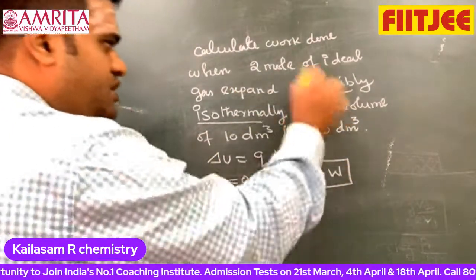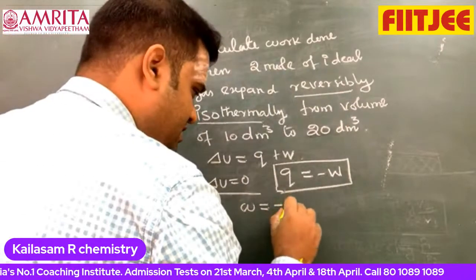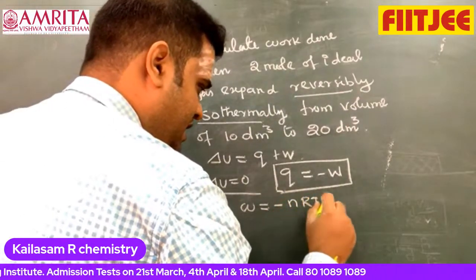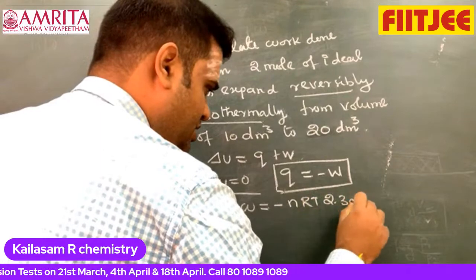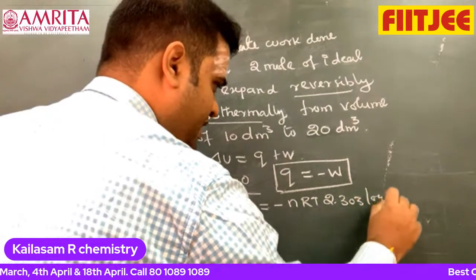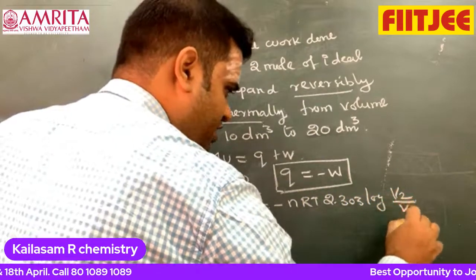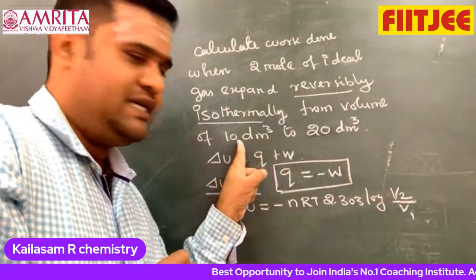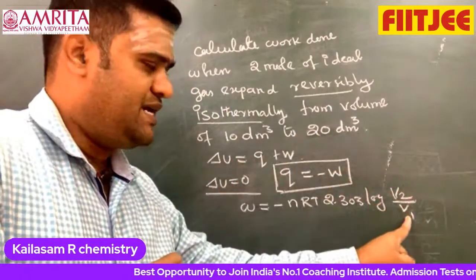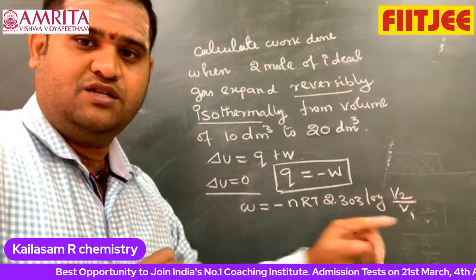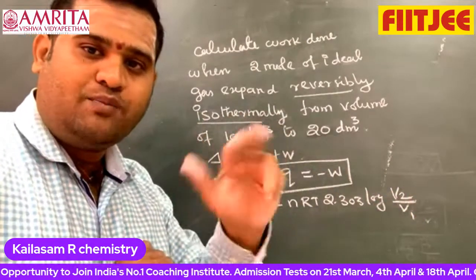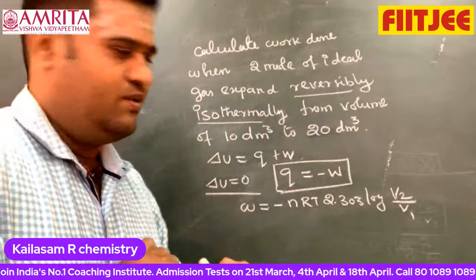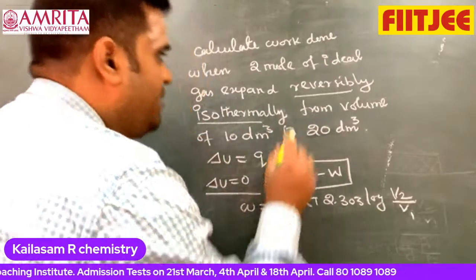So now if I want to find W, very simple. W is equal to, for a reversible process, minus nRT 2.303 log of V2 by V1. What is V2? 20 decimeter cube. What is V1? 10 decimeter cube. 20 by 10 is obviously 2. Log 2 value is what? 0.3010.